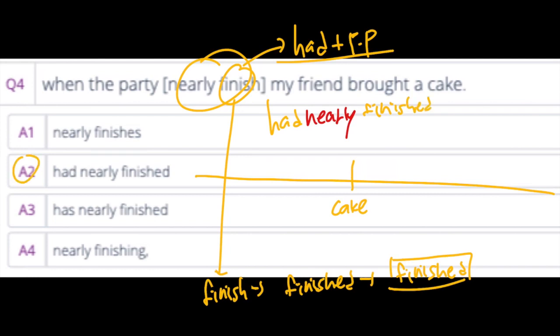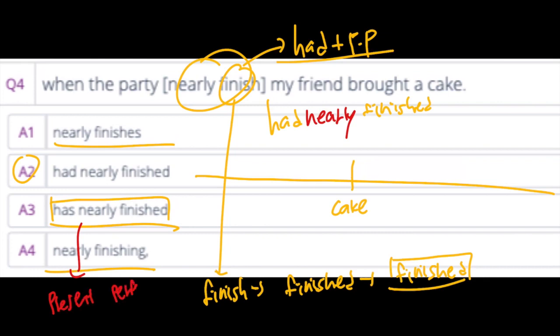So let's talk about the rest of the incorrect answers. Has already finished is talking about the present perfect. Nearly finishing is happening right now. It's a present simple.